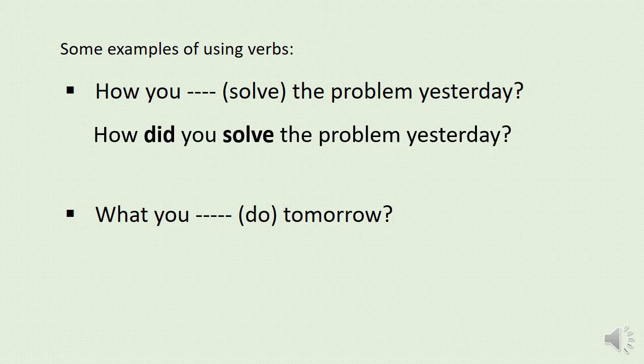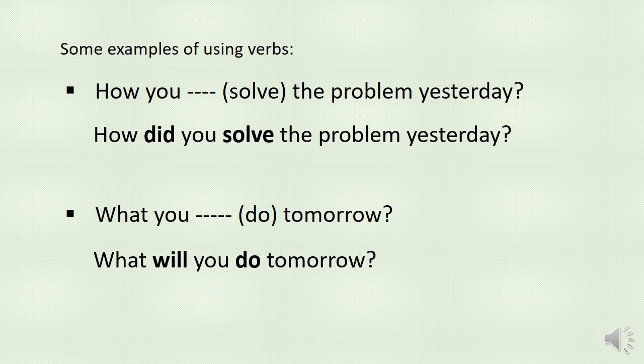What you dash do tomorrow? Dear students, which is the tense here? Yes, here is the word tomorrow that indicates that it is a future tense. And it is also an interrogative sentence. So, we have to use an auxiliary verb before the subject. And for future tense, we can use will. Okay. So, the sentence will be, what will you do tomorrow? Okay. Then, let's go to some more examples.